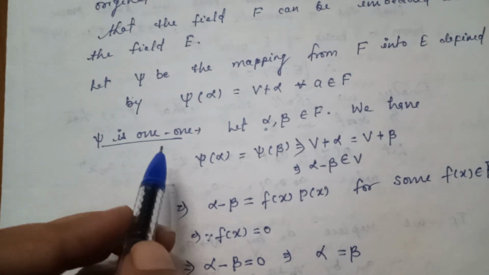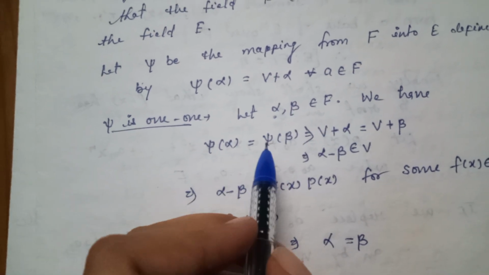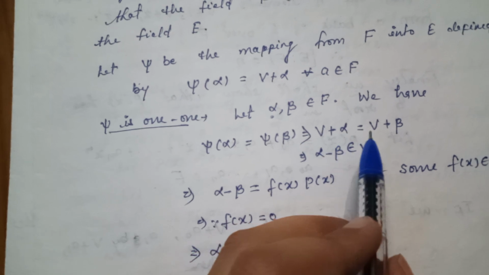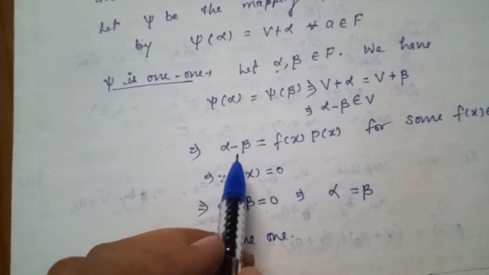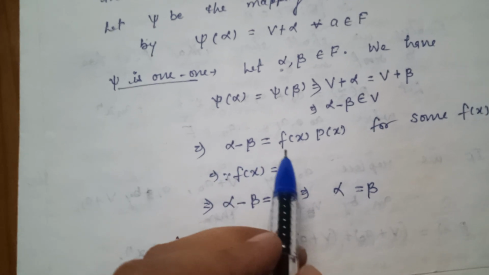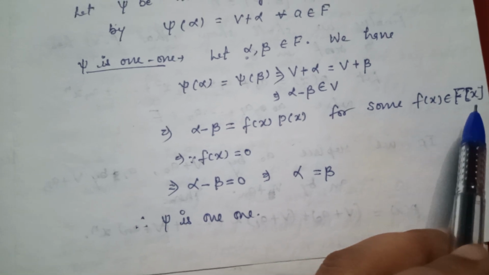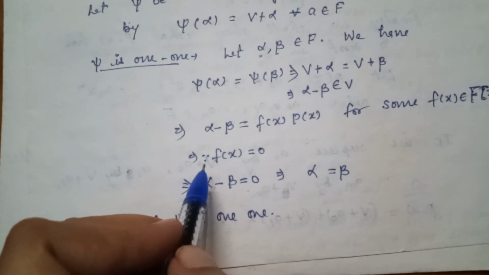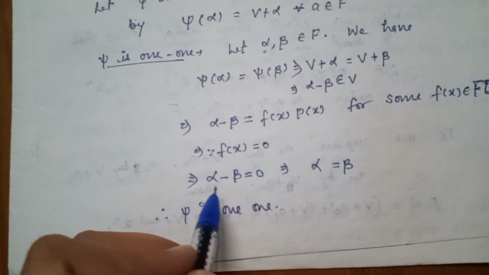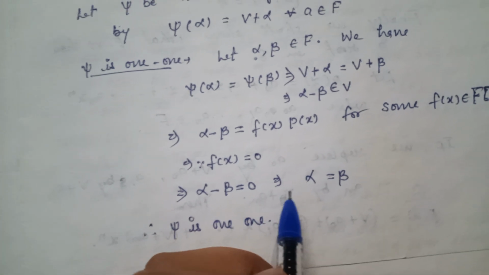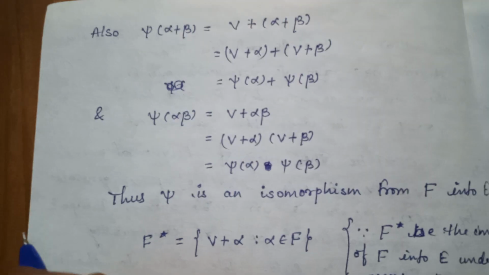Now psi is 1-1. Let alpha, beta belong to F. We have psi(alpha) = psi(beta) implies V + alpha = V + beta, so alpha minus beta belongs to V. So alpha minus beta = f(x)p(x) for some f(x) belongs to F[x]. Since p(x) has degree at least 1, f(x) must be 0, then this implies alpha minus beta = 0, which implies that alpha = beta. Therefore psi is 1-1.